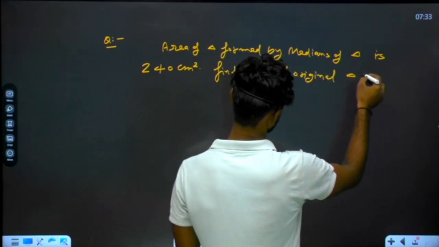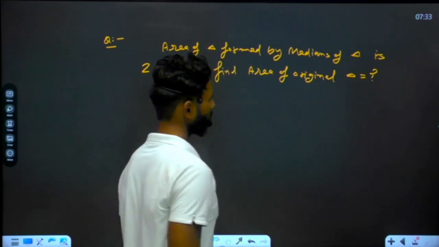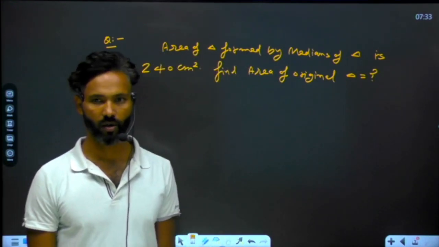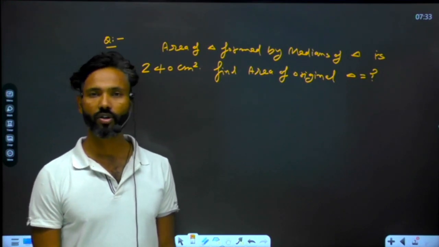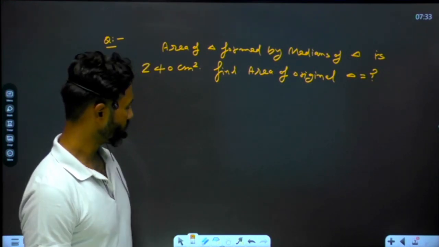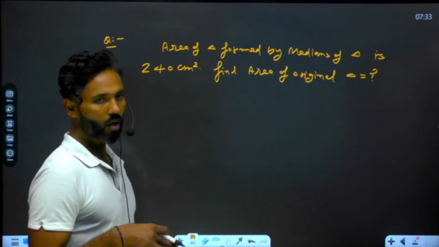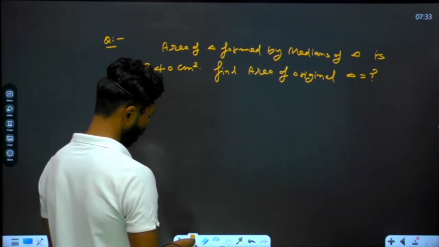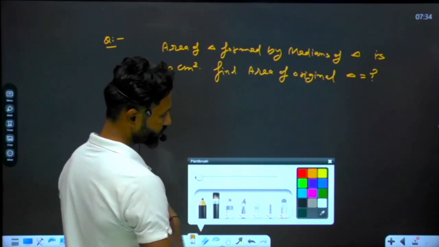So this is the question asked in CDS. Find area of original triangle. So we have to calculate area of the original triangle over here. So what will we do? We will use that formula, but the formula will get a little bit changed over here.